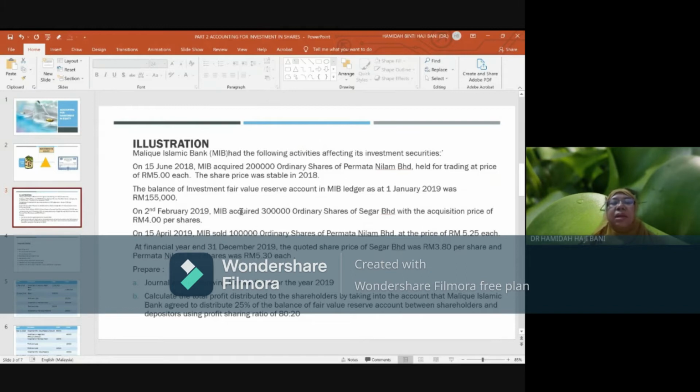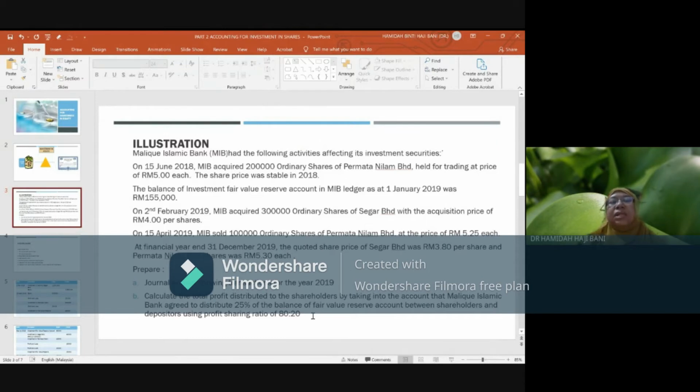So take into consideration that these are the share transactions affecting the investment of Malik Islamic Bank Berhad. You need to prepare a journal entry showing the transactions for the year 2019 and calculate the profit to be distributed to the shareholders, taking into account that Malik Islamic Bank agreed to distribute 25% of the balance of fair value reserve account between shareholders and depositors using a profit sharing ratio of 80-20.